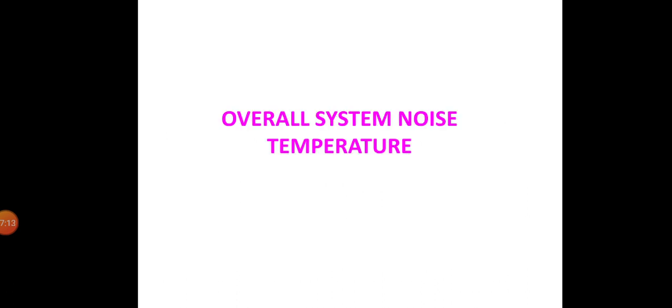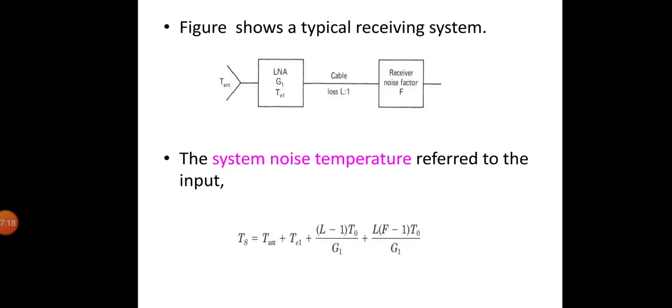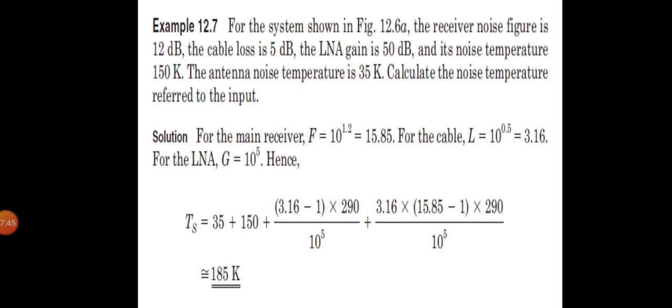And now let us see the overall system noise temperature. This diagram shows a typical receiving system. Applying the results of the previous equations, the system noise temperature referred to the input, Ts, is given by T antenna plus Te1 plus (L minus 1) into T0 divided by G1 plus L into (F minus 1) into T0 by G1. The significance of each term can be understood by seeing this example. So let us see the example here.